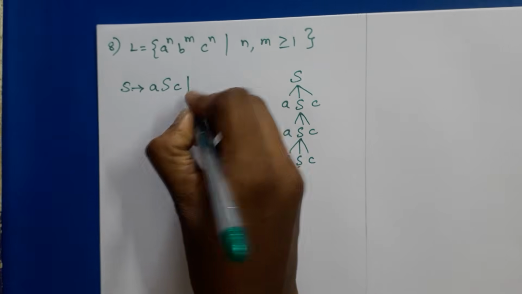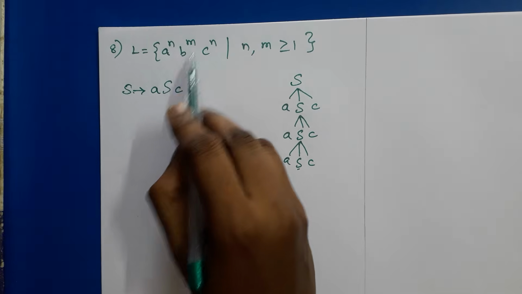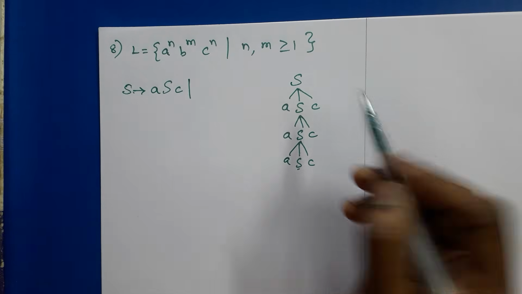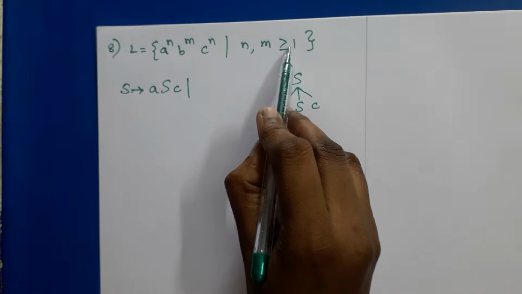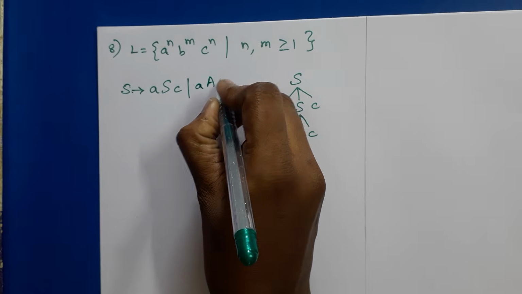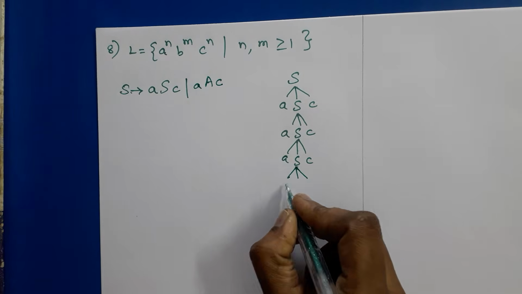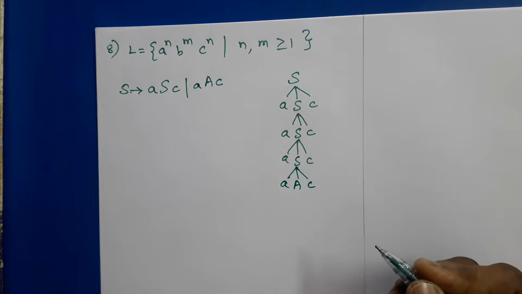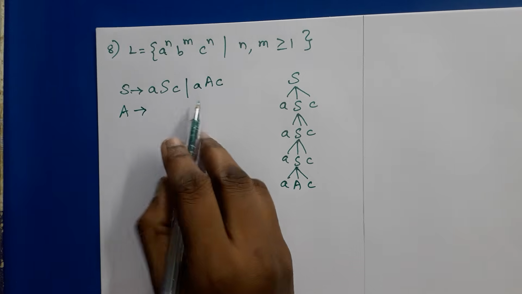So we have to introduce a new non-terminal symbol for getting the number of B's. And one more thing here, A and C, the number should be at least 1. So that we have to write ABC. Finally we need to replace this by ABC. Then only we can apply B here.